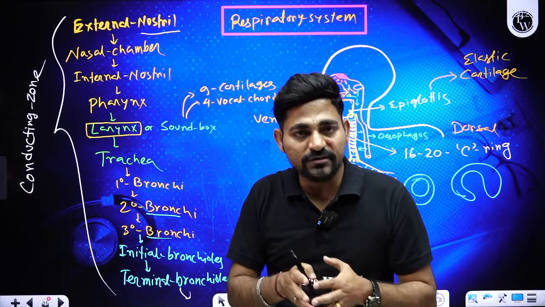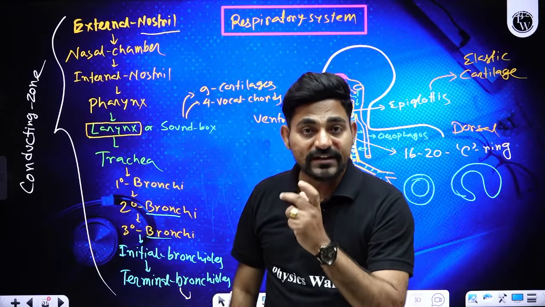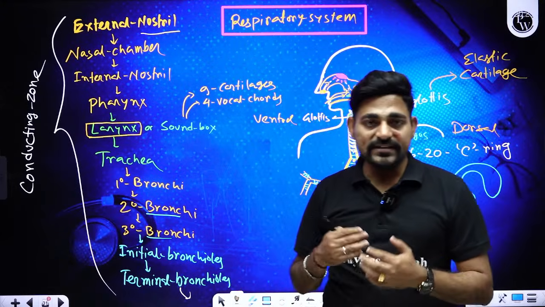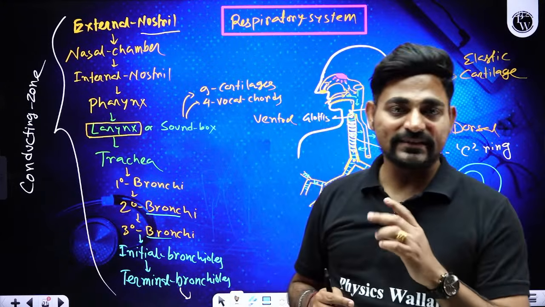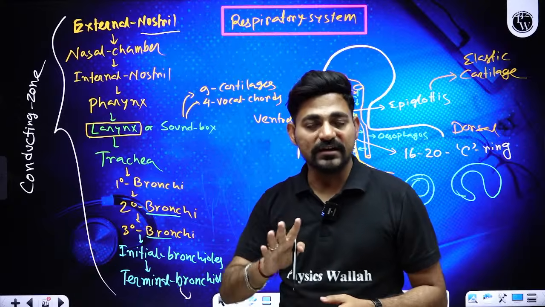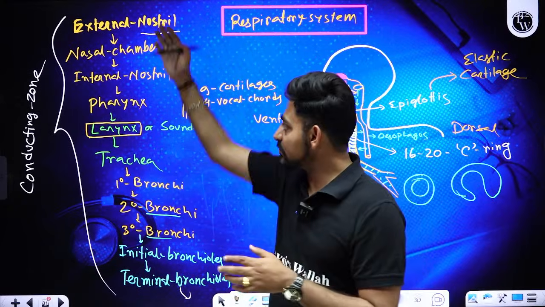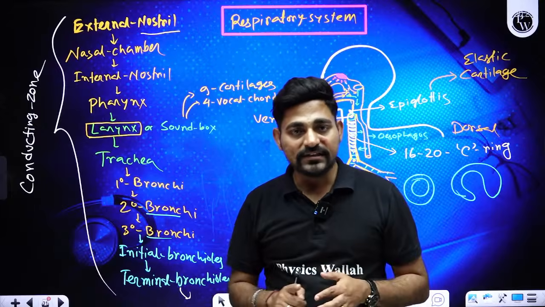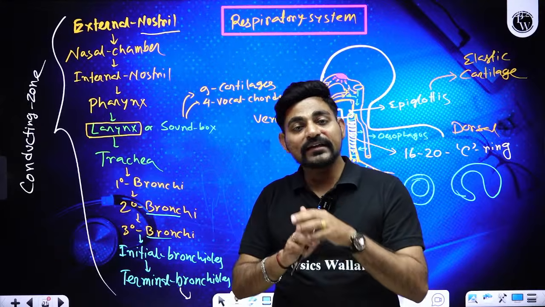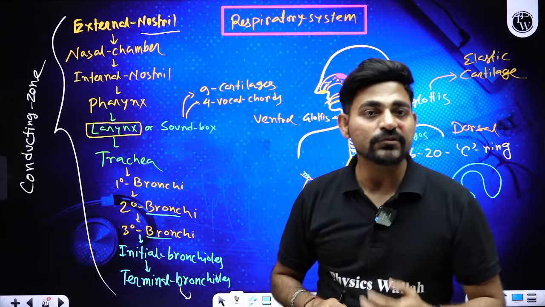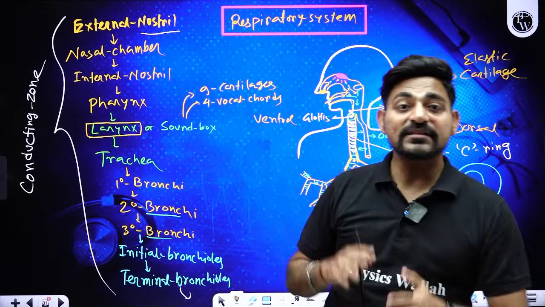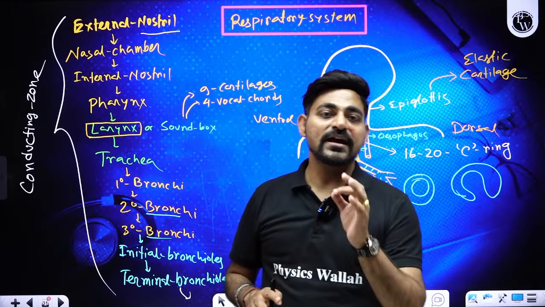So transportation of air, then filtration of the air out of dust and microbes, and air conditioning of the air, providing moisture, maintaining the temperature. So these are the functions of the conducting zone. There are four functions. Conducting zone is transporting the air, maintaining the temperature of the air, adding moisture to the air, because the air you are inhaling is dry in nature, and filtering the air from dust and microbial particles.